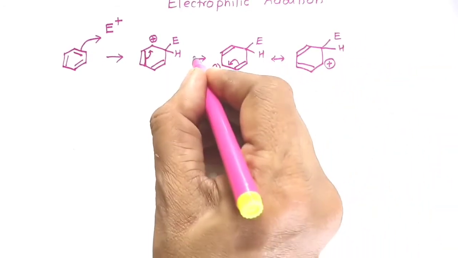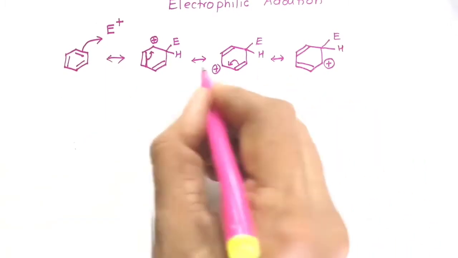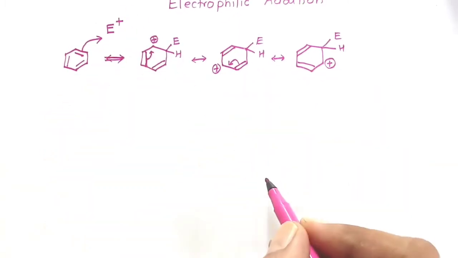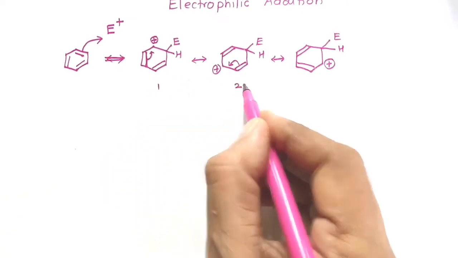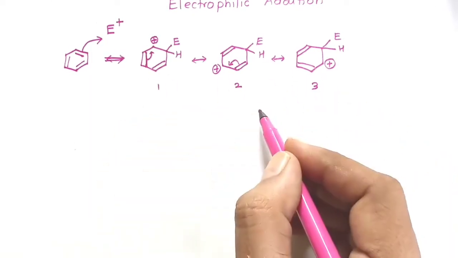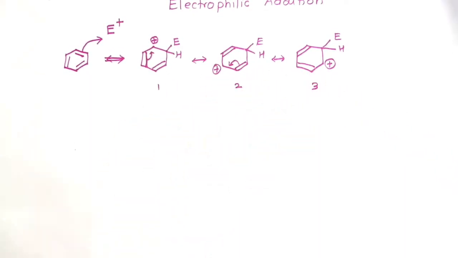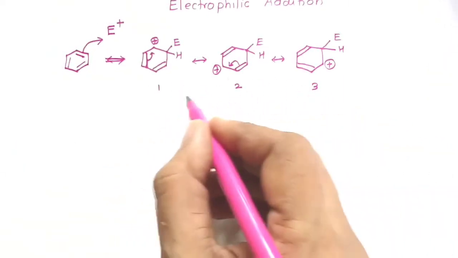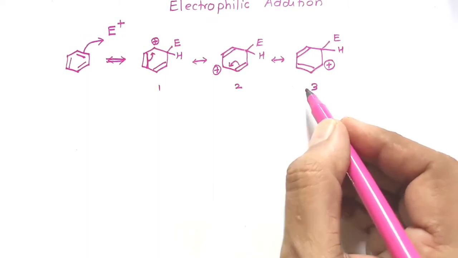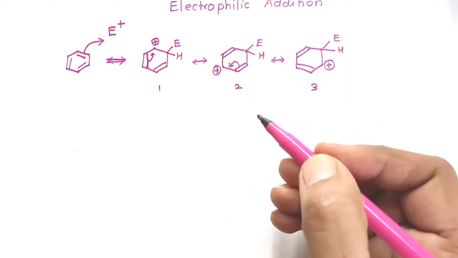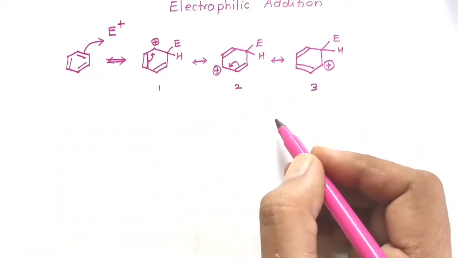So all these structures, 1, 2 and 3, are canonical structures of the same species, which is called a positive ion, or carbocation, or carbonium ion. When this kind of delocalization is there, the species is more stable and therefore it is favorably formed during the electrophilic substitution reaction.